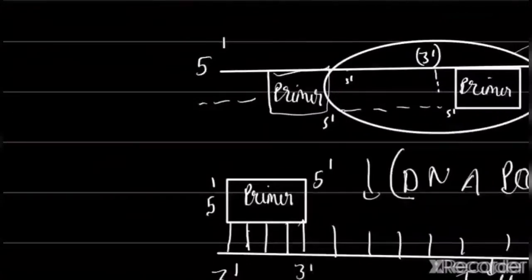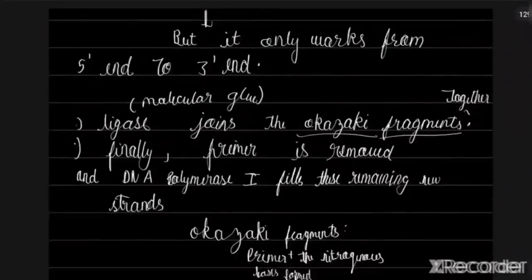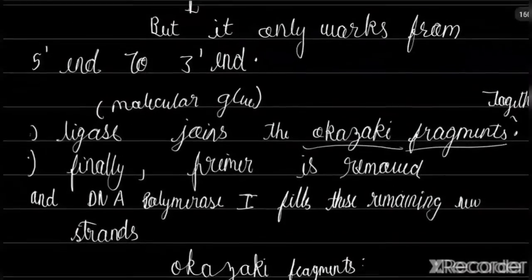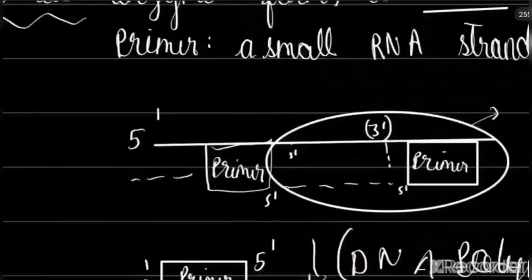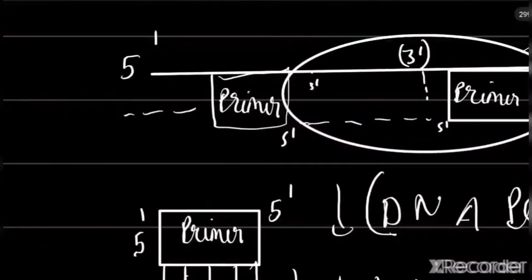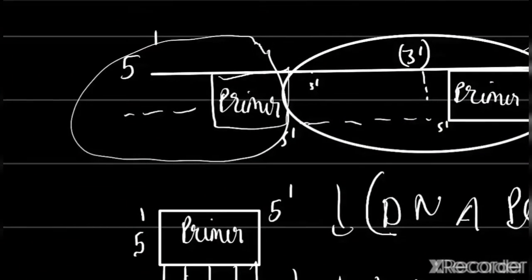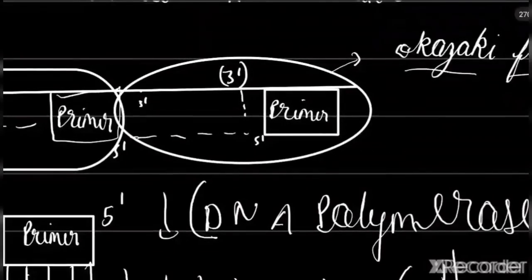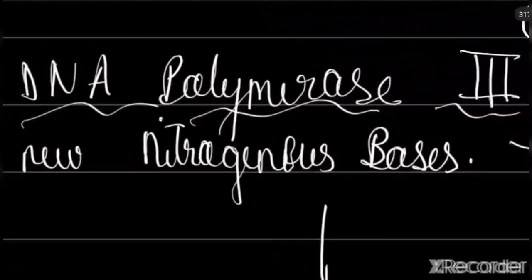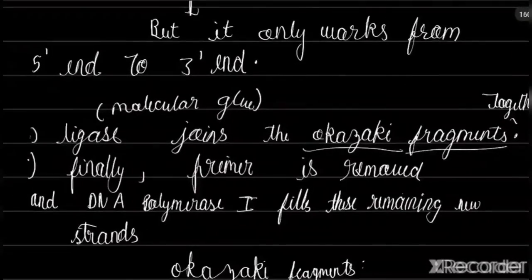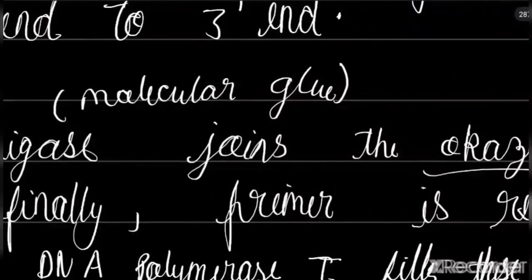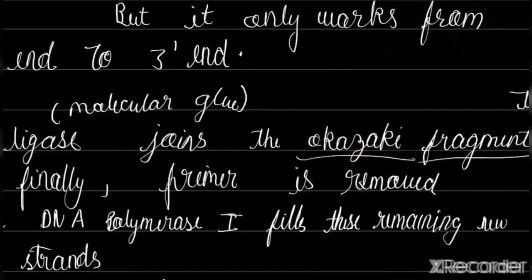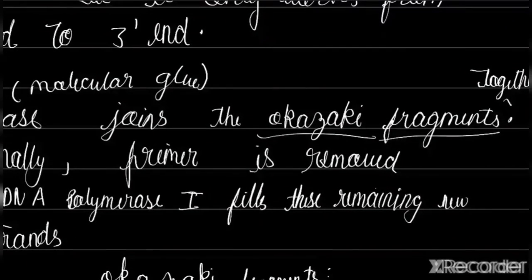But there is still a problem with the Okazaki fragments. There will be this Okazaki fragment, then this Okazaki fragment, then multiple Okazaki fragments, right? So they will be joined by DNA ligase. DNA ligase, or molecular glue as it is called, joins the Okazaki fragments together.